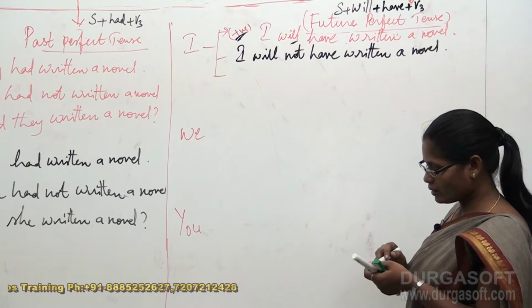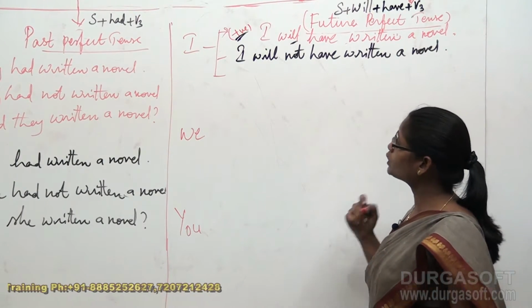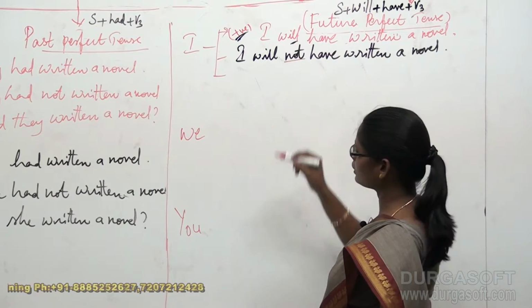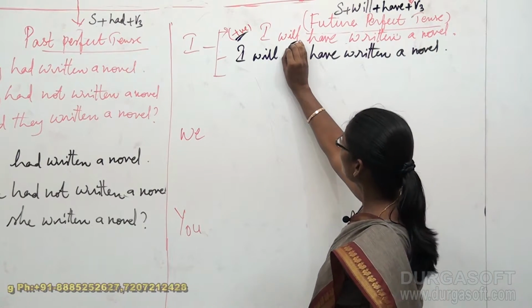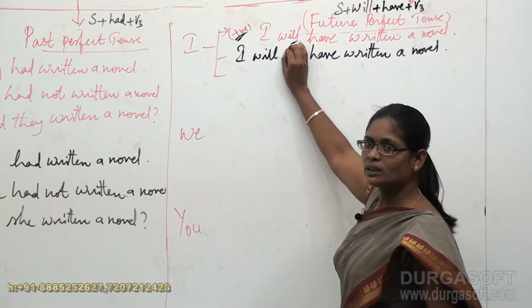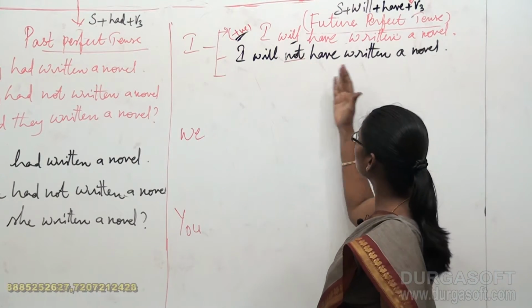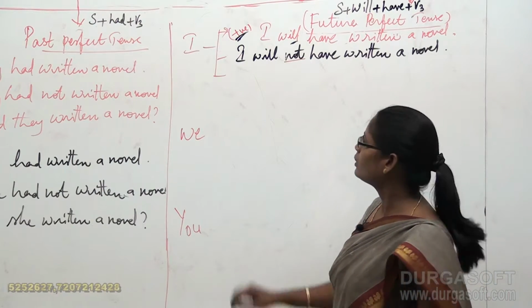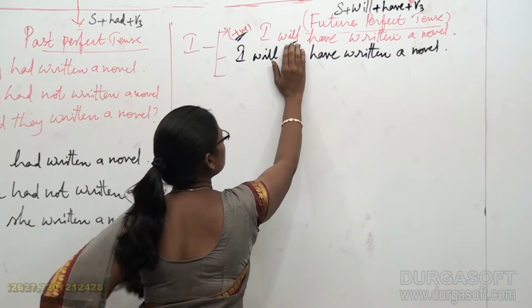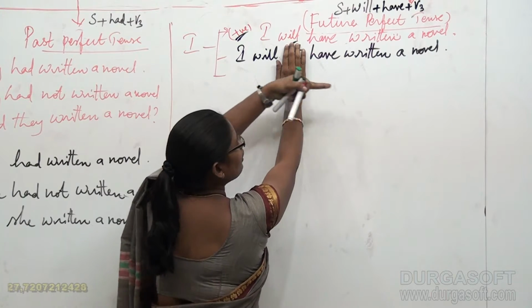Now, in the same manner, what's supposed to be focused on? It is not. See, when you close not, it has become a positive sentence. When the not is existing here, it has become a negative sentence. It's very clear to us. When you close not: I will have written a novel.